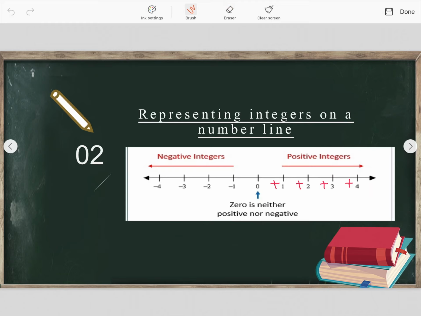Suppose a question came, what is the predecessor of -1? What will be the answer? Predecessor means when we subtract 1 from any integer, then we get the predecessor. We need to find the predecessor of -1, so we will subtract 1 from -1, and we get the answer -2. We are going to learn about these additions and subtractions, no need to worry.